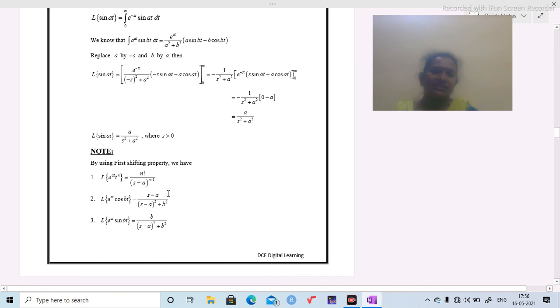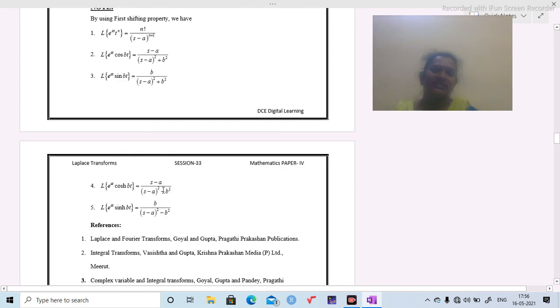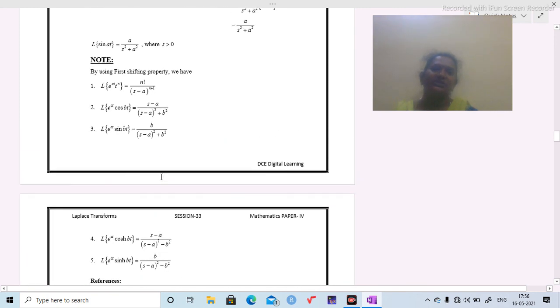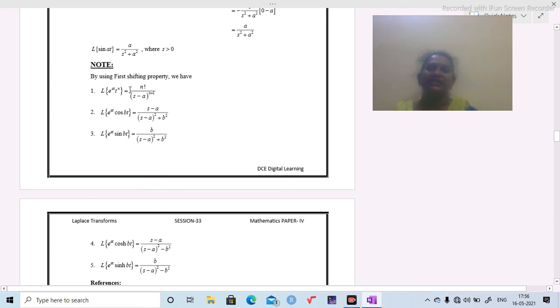So these are the formulas which we can obtain by using the first shifting property. Actually the L of t power n formula is n factorial by s power n plus 1. But here t power n is multiplied with e power at.